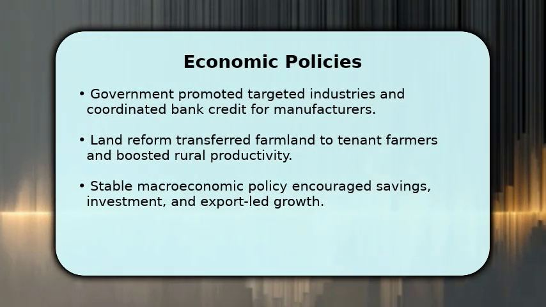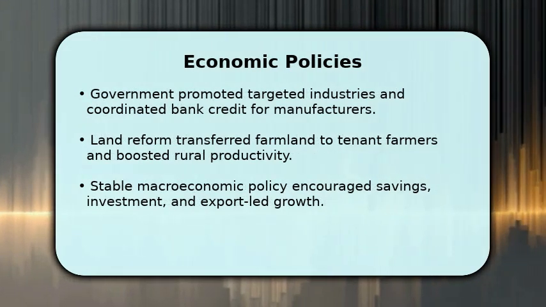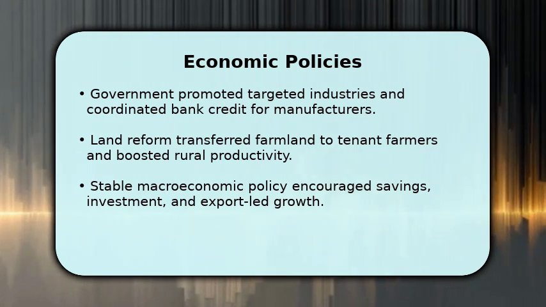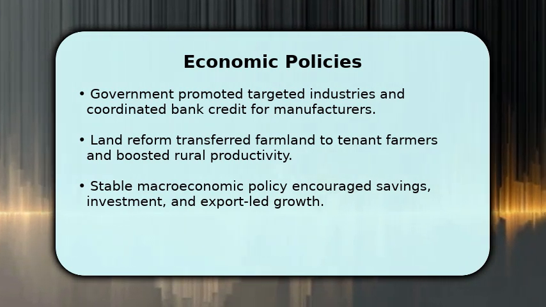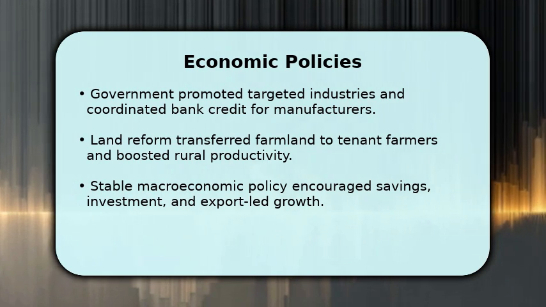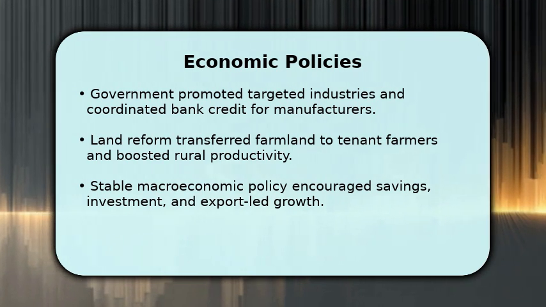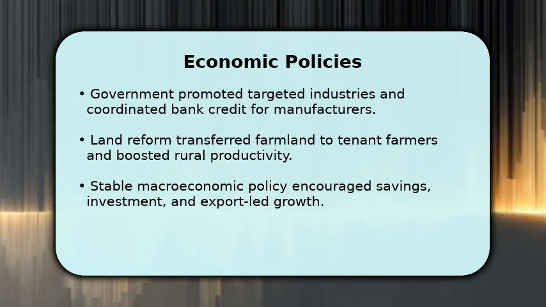Japan used focused economic tools to rebuild industry and productivity in a cooperative way. The government and private sector coordinated through banks and industrial policy to channel credit where it mattered most. Land and labor reforms increased domestic demand and social stability.